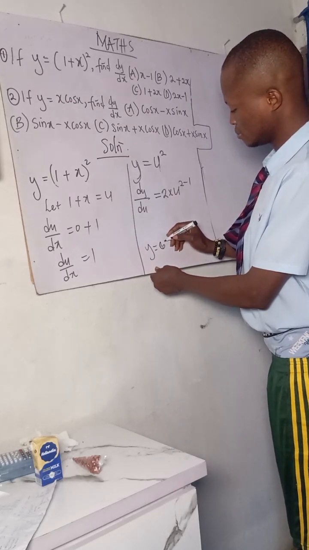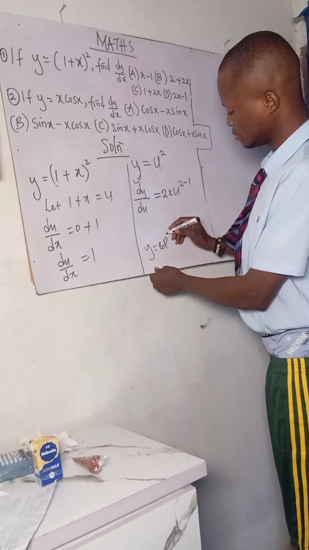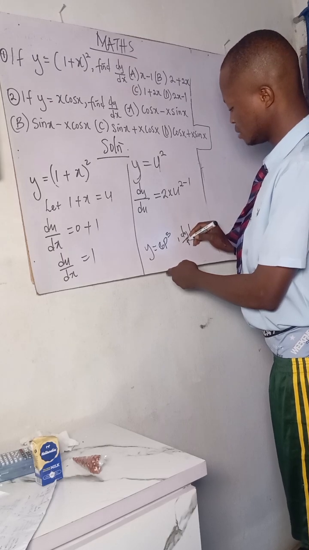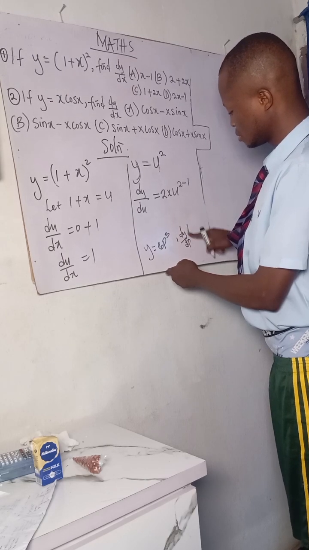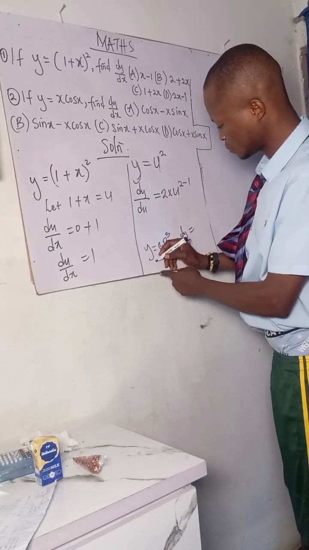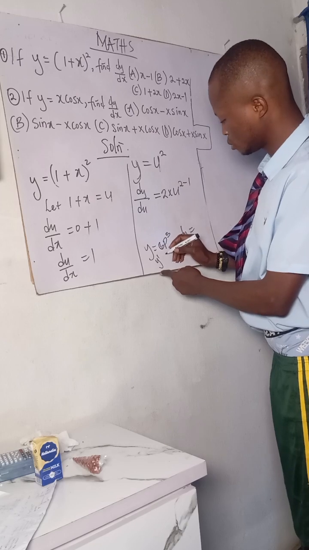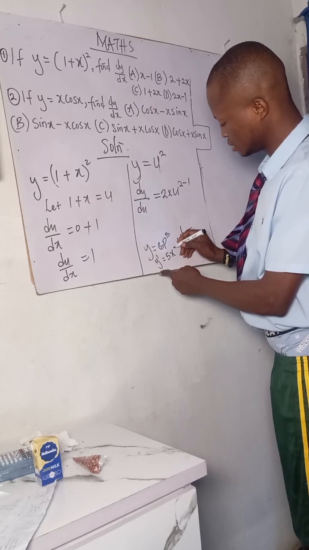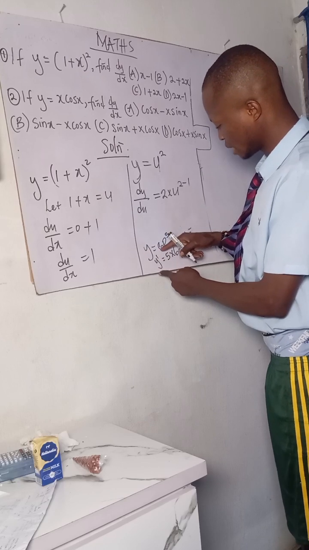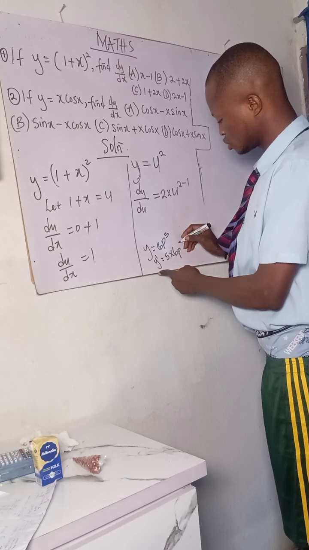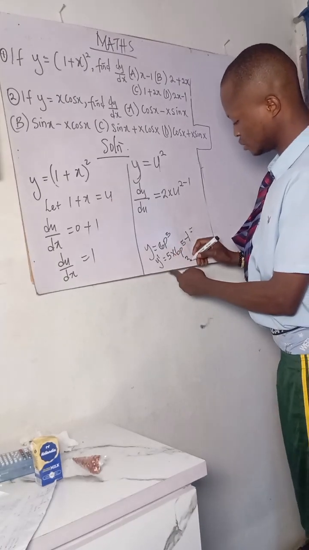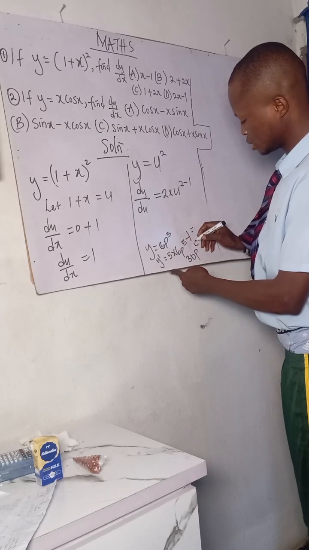If they say y equals 6p^5, they should now tell you to find y prime. It doesn't mean anything, nothing is there. Just carry this 5 and multiply with what is there. You can call it y prime equals 5 times 6p. This same 5, I write it again and subtract 1 from it. It is finished. So 5 times 6 is 30 first of all. This p is still p. 5 minus 1, the answer is 4. Now the answer is that.